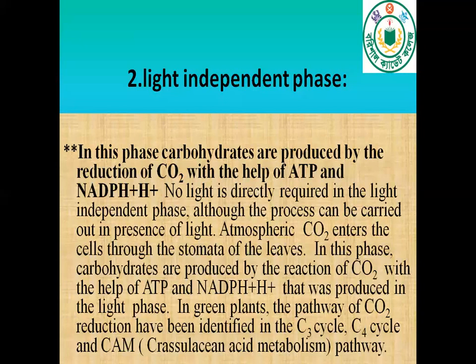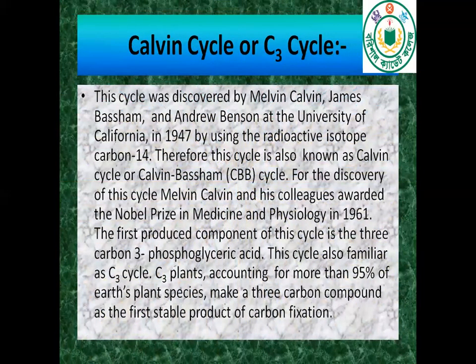In green plants, the pathways of carbon dioxide reduction have been identified as the C3 cycle, C4 cycle, and CAM pathway. C3 cycle or Calvin cycle. This cycle was discovered by Melvin Calvin, James Bassham, and Andrew Benson at the University of California in 1947 by using the radioactive isotope carbon-14. Therefore, this cycle is also known as the Calvin cycle or Calvin-Benson-Bassham CBB cycle.